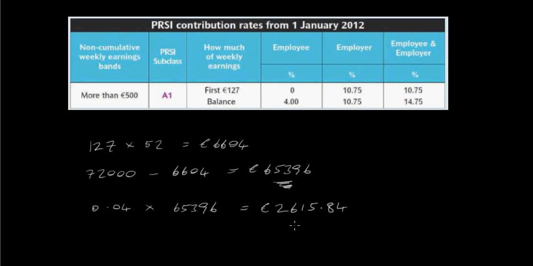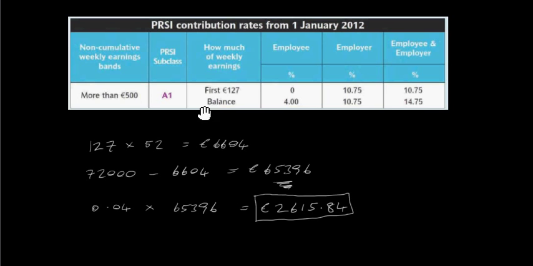So this is the amount that the person has to pay in PRSI contributions in 1 year. So we've worked out two things so far. We've worked out tax payable and the PRSI contribution. Both of those have to be deducted from 72,000 in 1 year. Okay, so we've done two things.